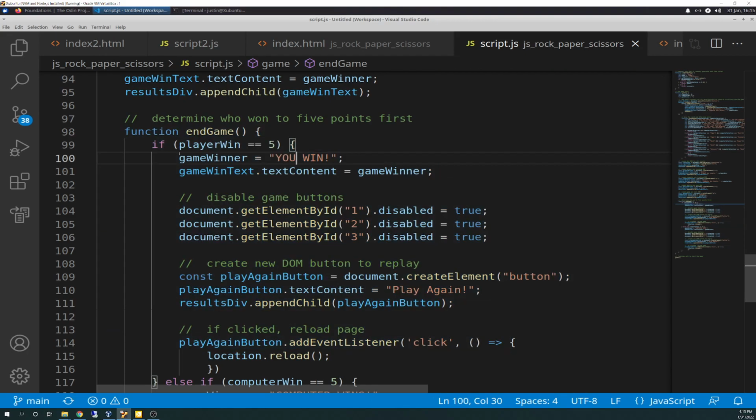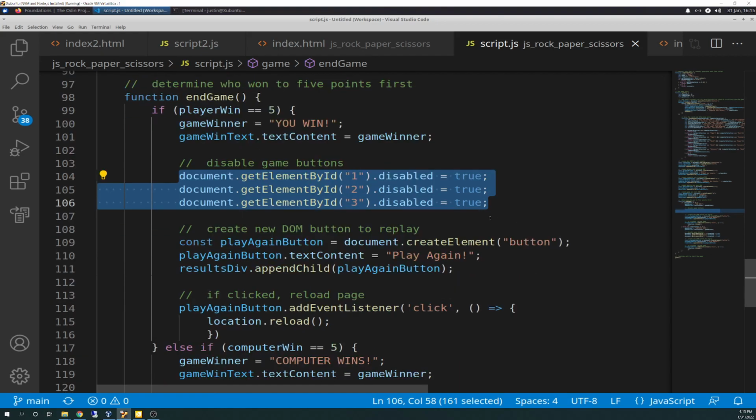This part, actually, I should say this part was required, because you do have to track the winner and spit out who won, but that's as far as you have to go. You don't have to disable anything like that. But I decided to disable the buttons because I tried different variations of this, and this seemed to be the easiest and cleanest way to do it. So that's what this is doing, basically. Again, it's not required. I just went above and beyond.